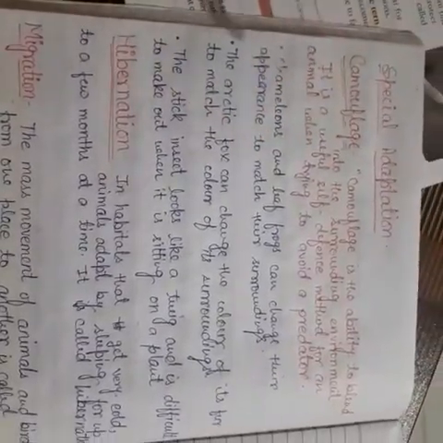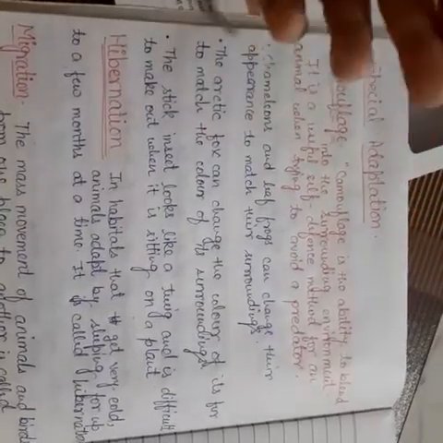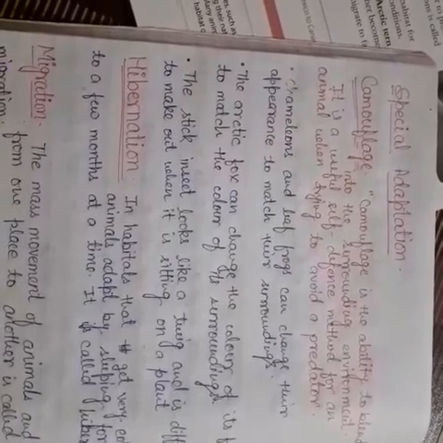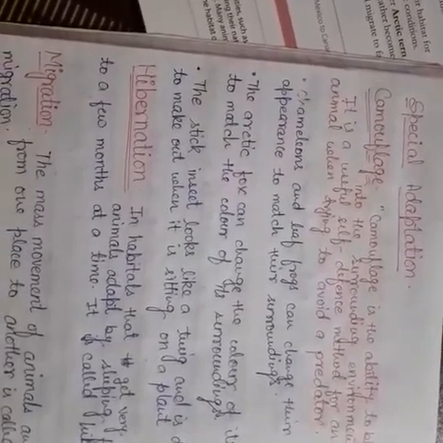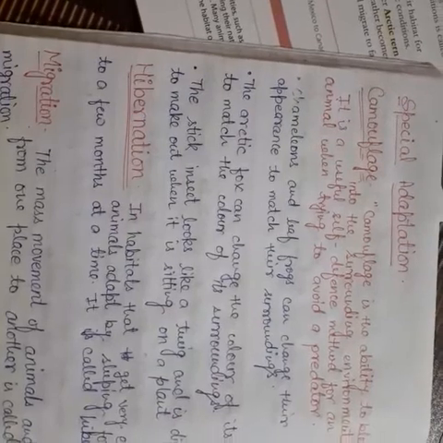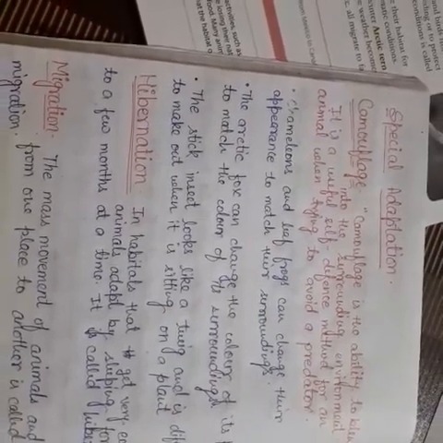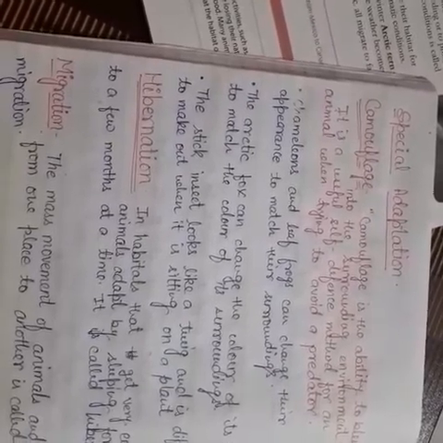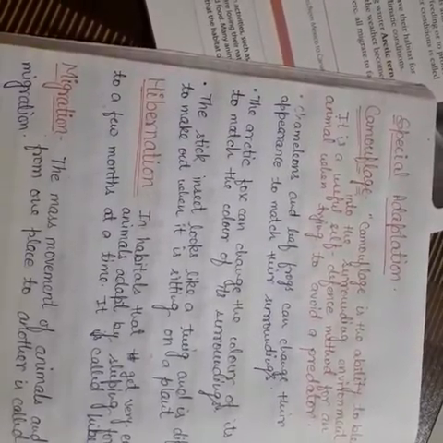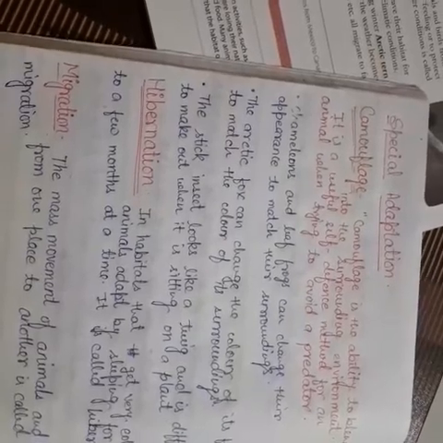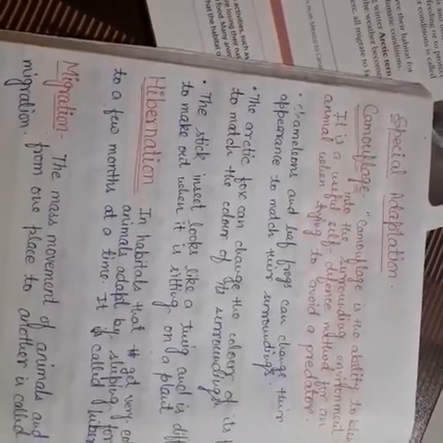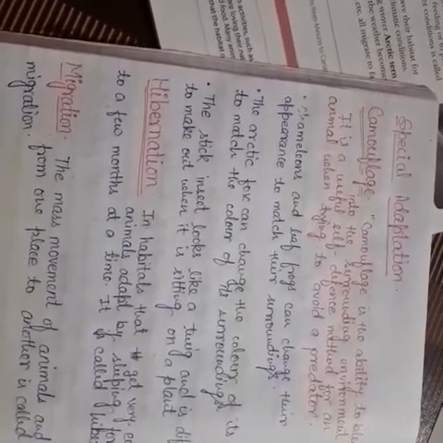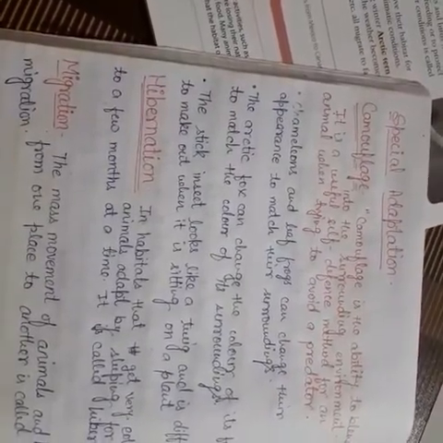For example, the Arctic fox can change the color of its fur to match the color of its surroundings. In spring and summer, the Arctic fox has grey fur, and before the start of autumn and winter, its fur color changes to white. By changing the color of its fur, the Arctic fox can avoid being detected by its enemies.